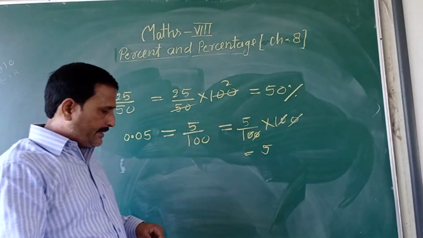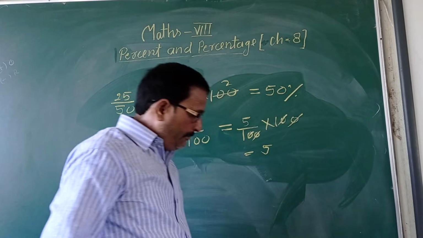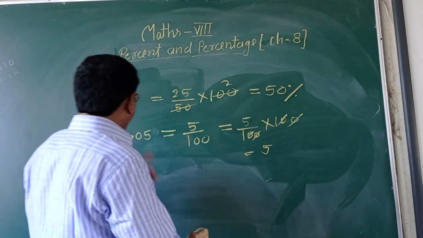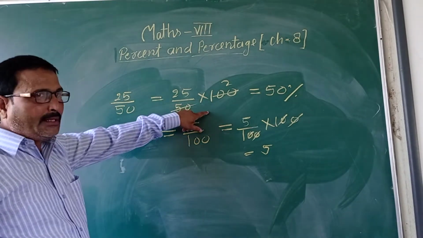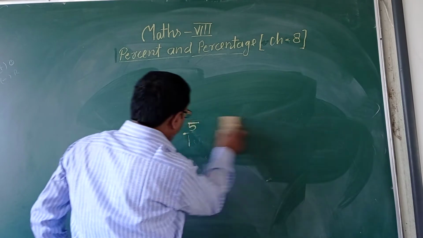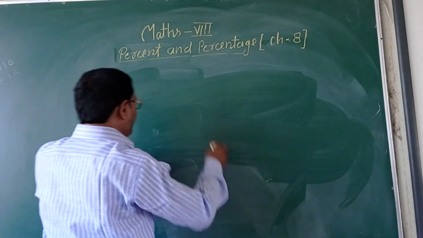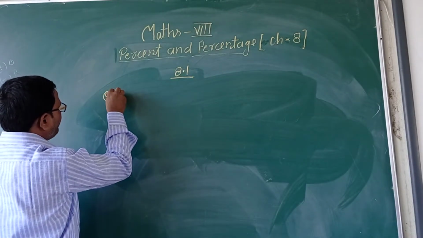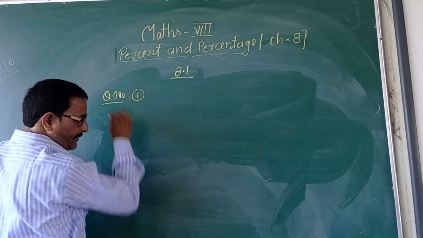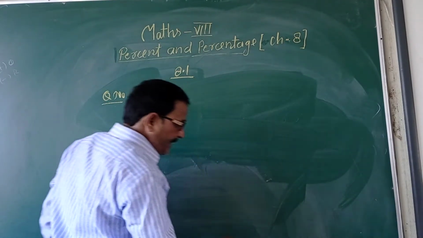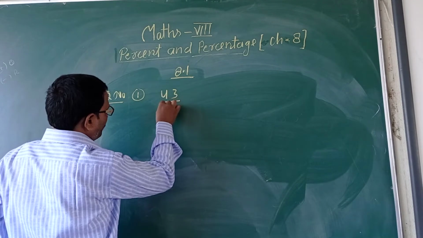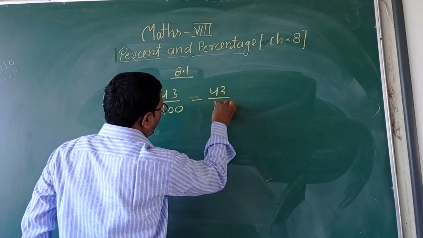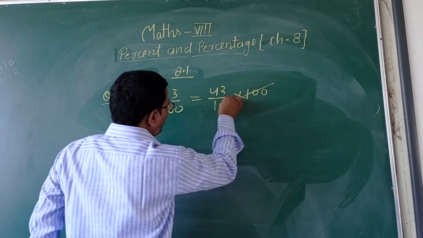Let us move to the exercise, exercise 8.1. The first question is given: convert the following fractions into percentages. Question number 1, first one. Given 43 upon 100. You have to change it into a percentage. It means 43 upon 100 multiplied by 100. It will be 43%.